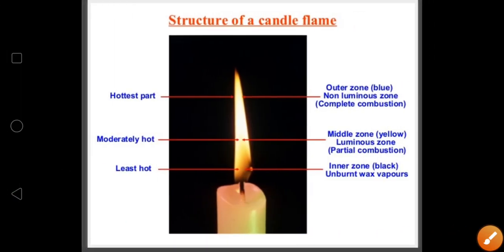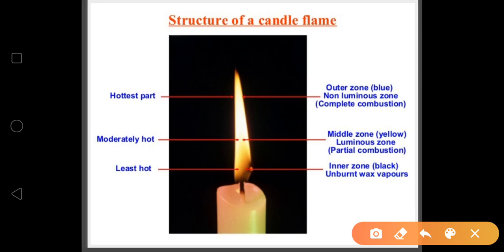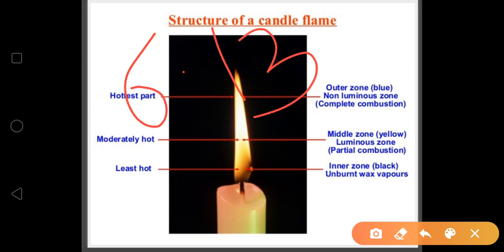Okay. Next is the structure of a candle flame. It's very important, and you have to draw this structure in your notebook also. This is given in your book also, in the book, Figure 6.13. Note down please, Figure 6.13. You have to draw this flame in your notebooks. Okay, let's discuss this flame.